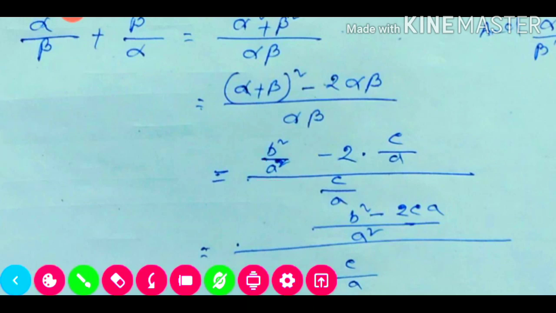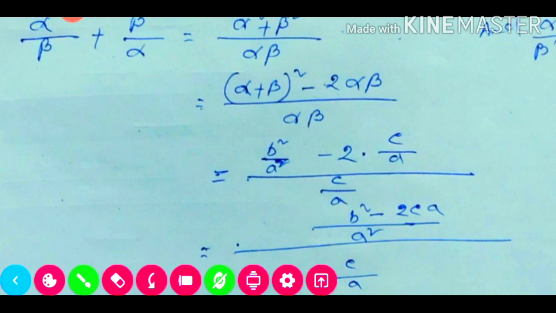Now 2 into alpha beta is equal to alpha into beta, that means the product we got is c by a. So it will be c by a, divided by alpha beta. So the alpha beta value is equal to the product, c by a. So here we put this value.